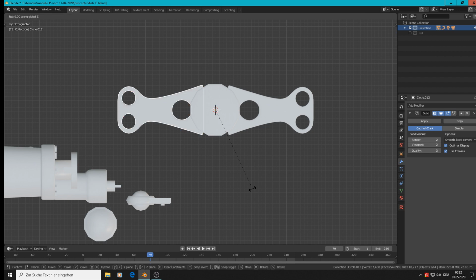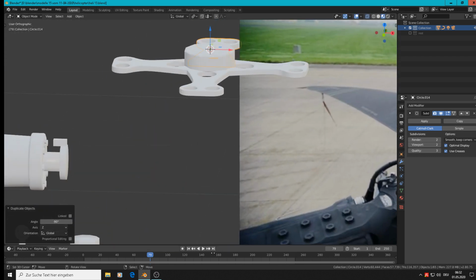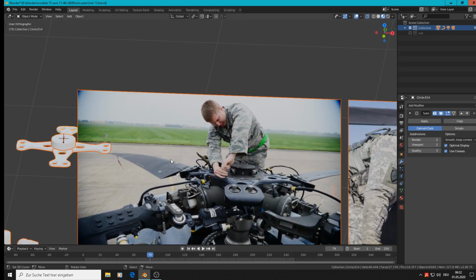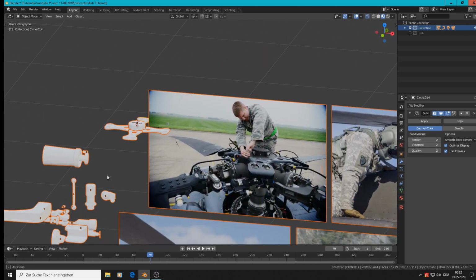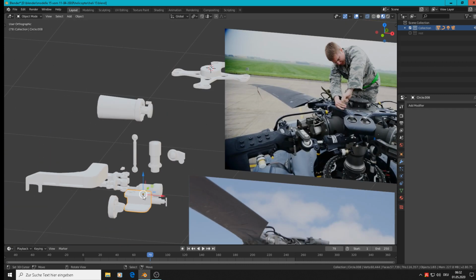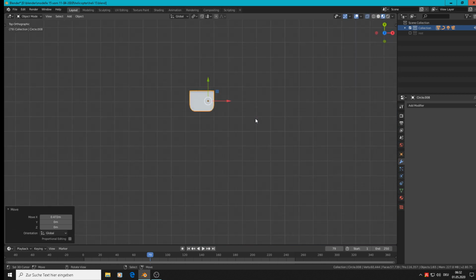Rotate that 90 degrees, and from here Shift D, rotate Z minus 90 degrees. Then we have that rotor thing there. So that is that. At the front comes this white part there. So that is that one. So we bring them up and to them.